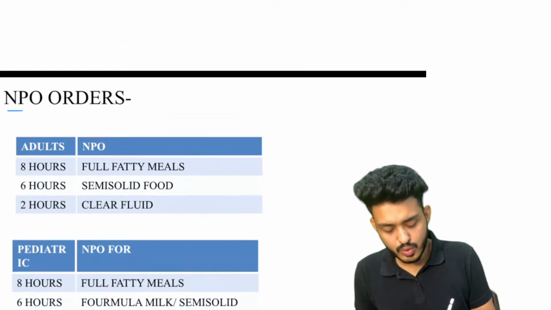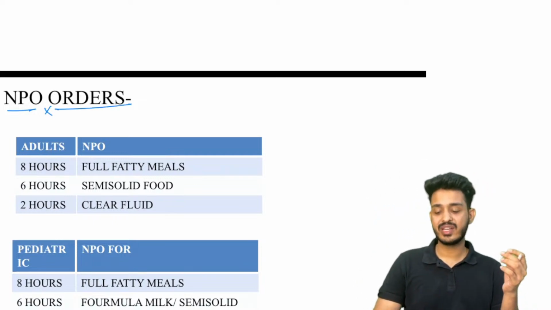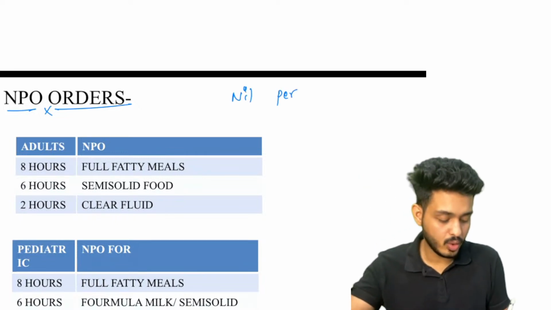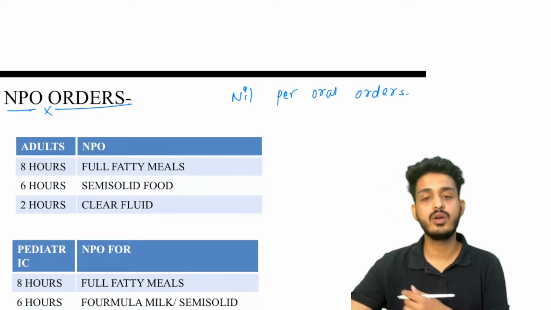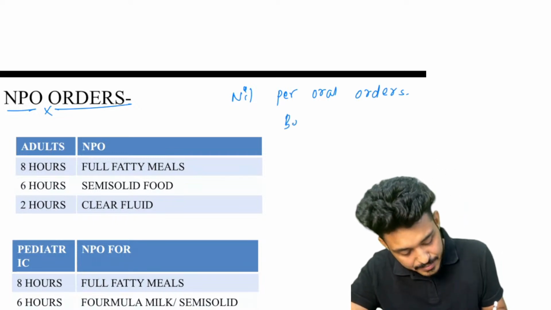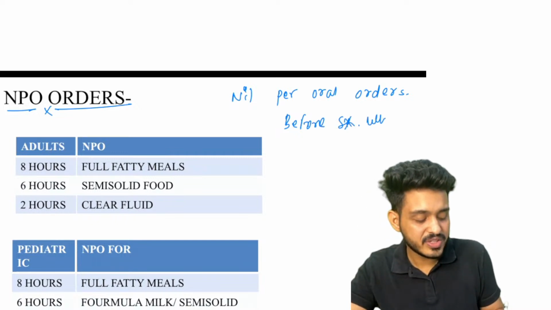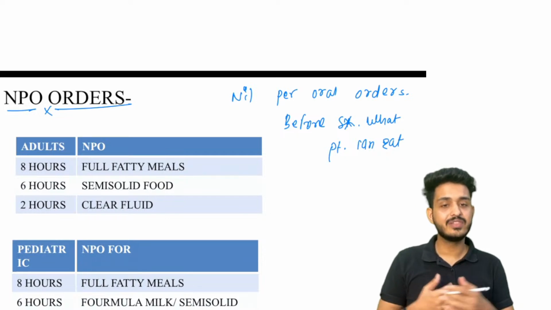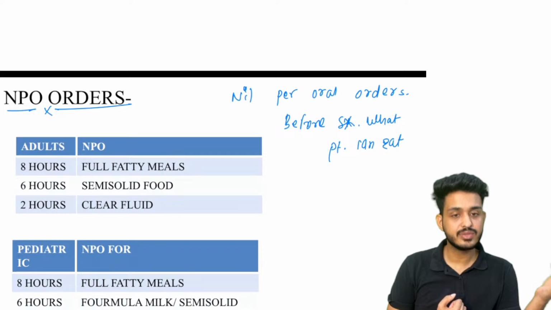So what is an NPO order? What is the meaning of NPO order? NPO means nil per oral order. That simply means before surgery, what the patient can eat. For example, in normal life, when you are going for a cholecystectomy, you are sent to the anesthesiologist.